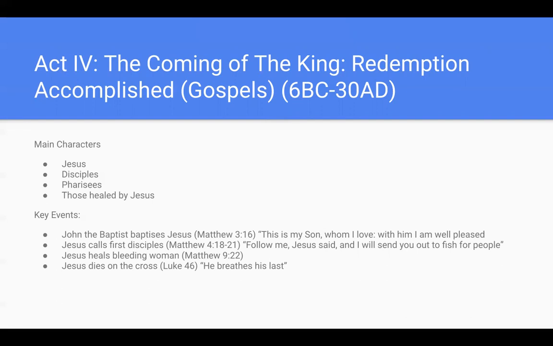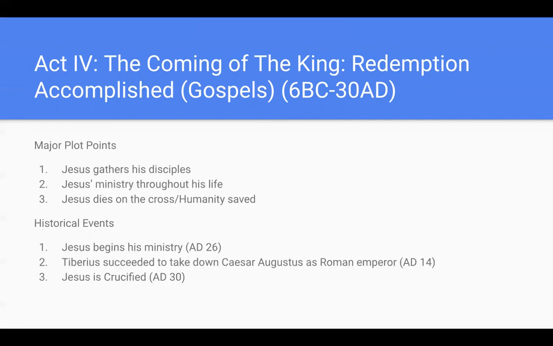This is not the only healing he did, but it is one of them. And finally, Jesus dying on the cross. The major plot points of the redemption are Jesus gathering his disciples, Jesus ministering throughout his life, and finally, Jesus dying on the cross and humanity being saved, the redemption being accomplished.